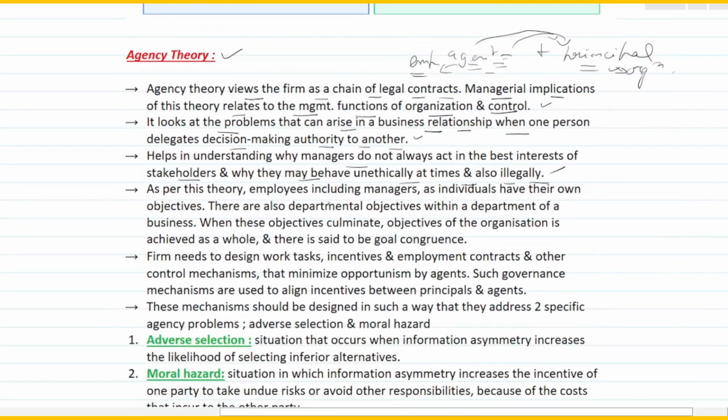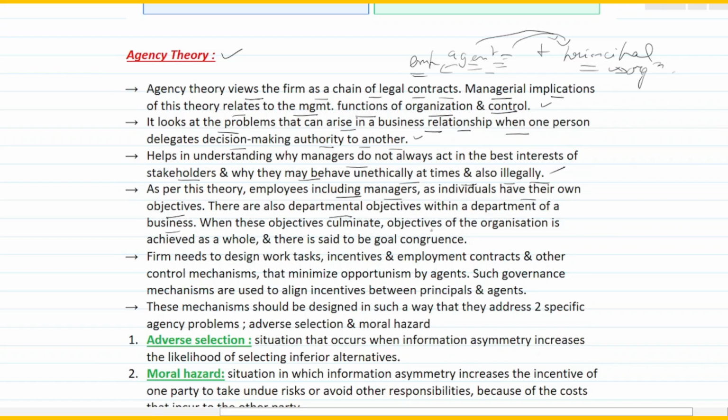Now as per this theory, employees, including managers, are the agents of the company, as individuals have their own objectives. That's very obvious. When you are working in an organization, you already have your own agenda, such as needing a promotion or a better reward. There are also departmental objectives, that is, objectives specific to a department of a business.